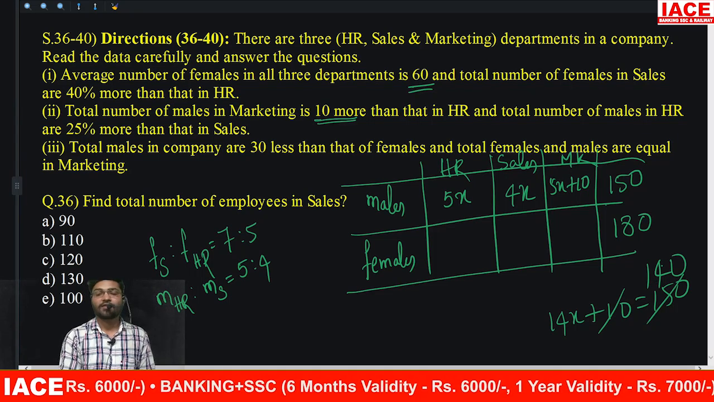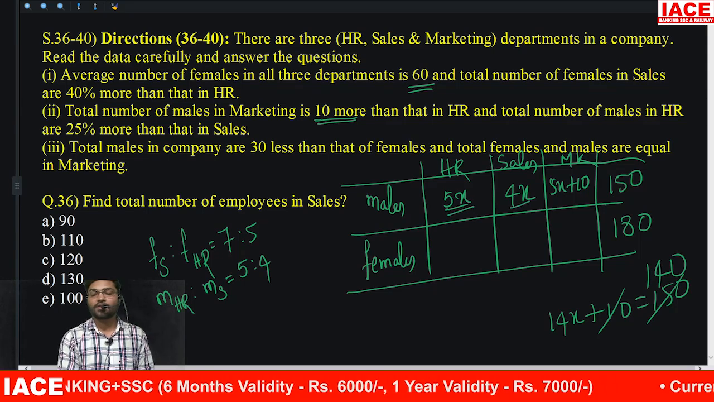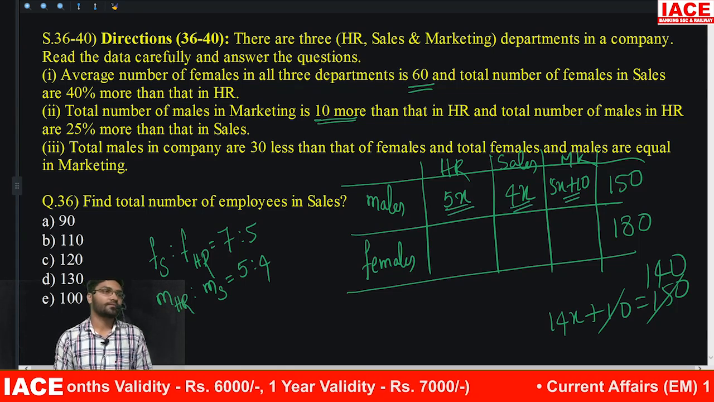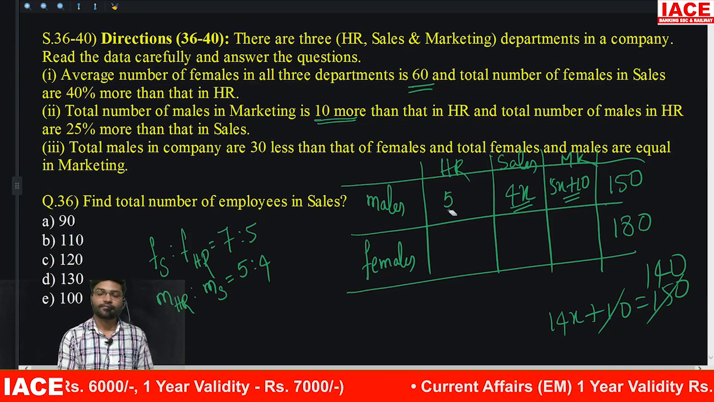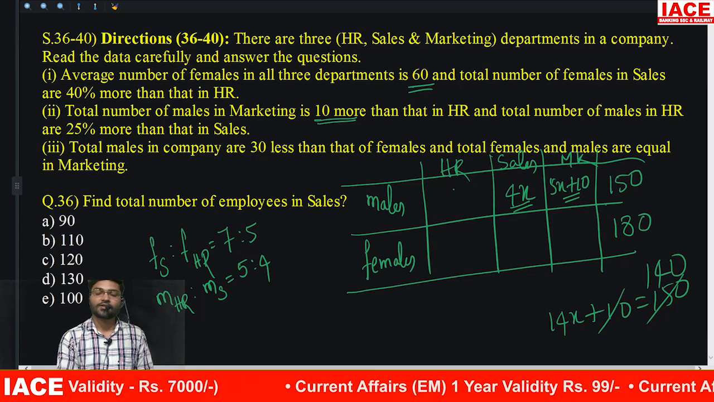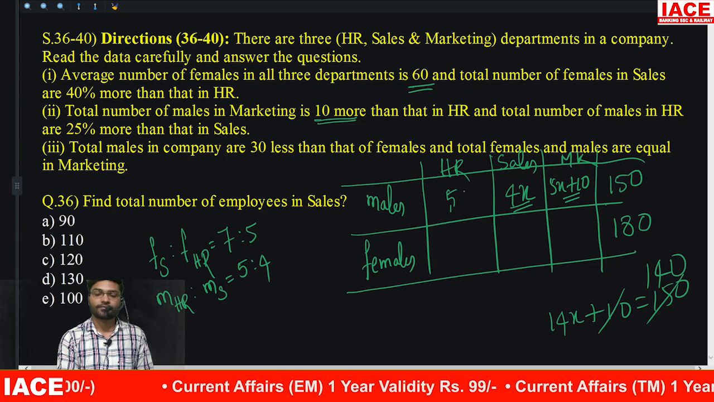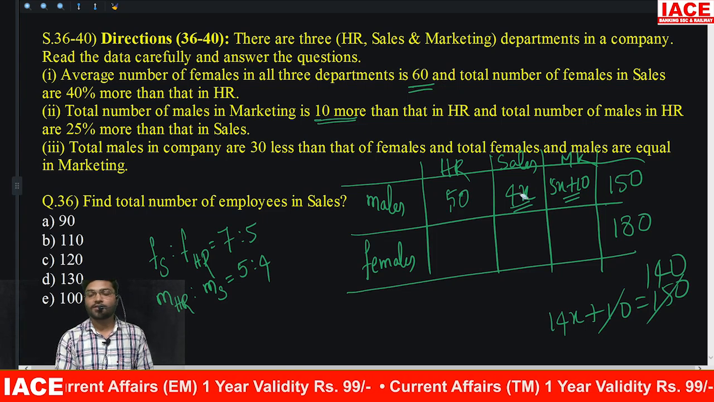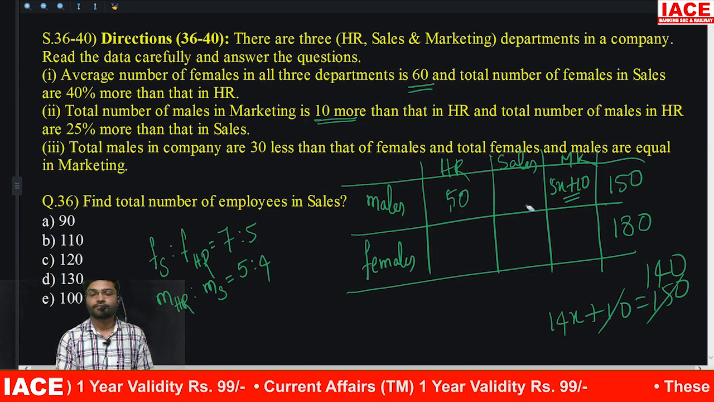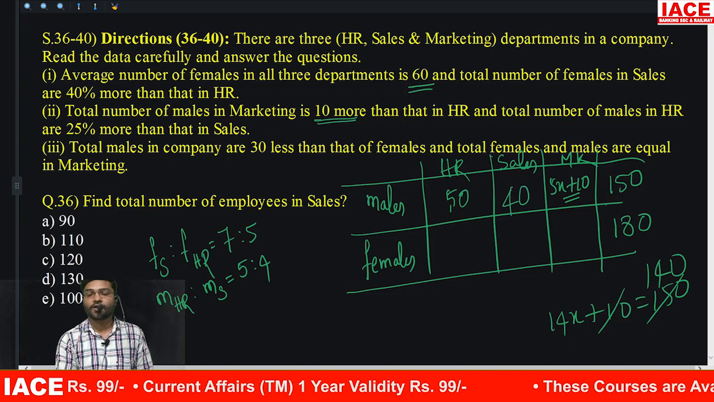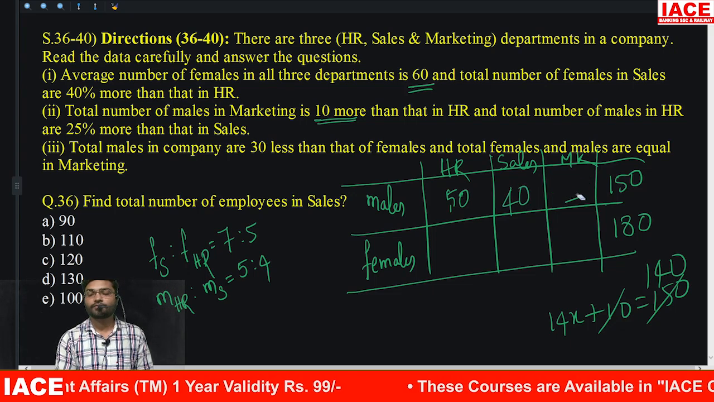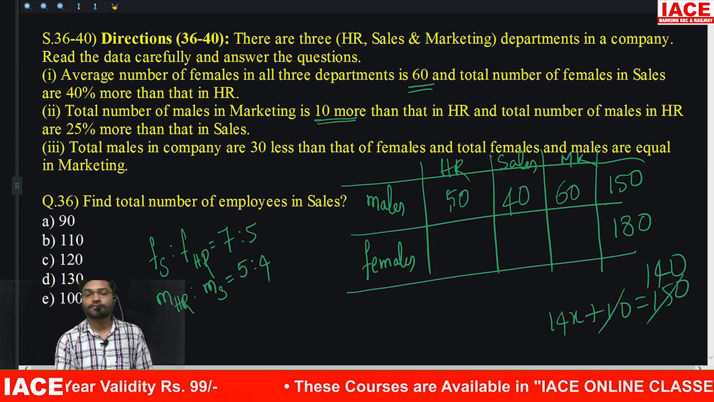X 10 means I can find out how many in HR, how many in sales, and how many in marketing. How many are there? HR is 50. Sales how much? 40. Marketing how much? 50 plus 10, 60.